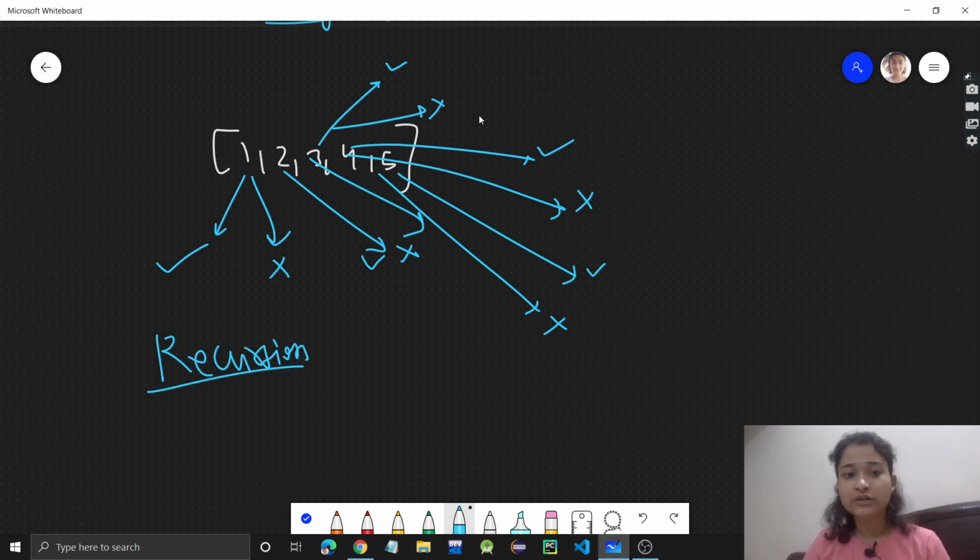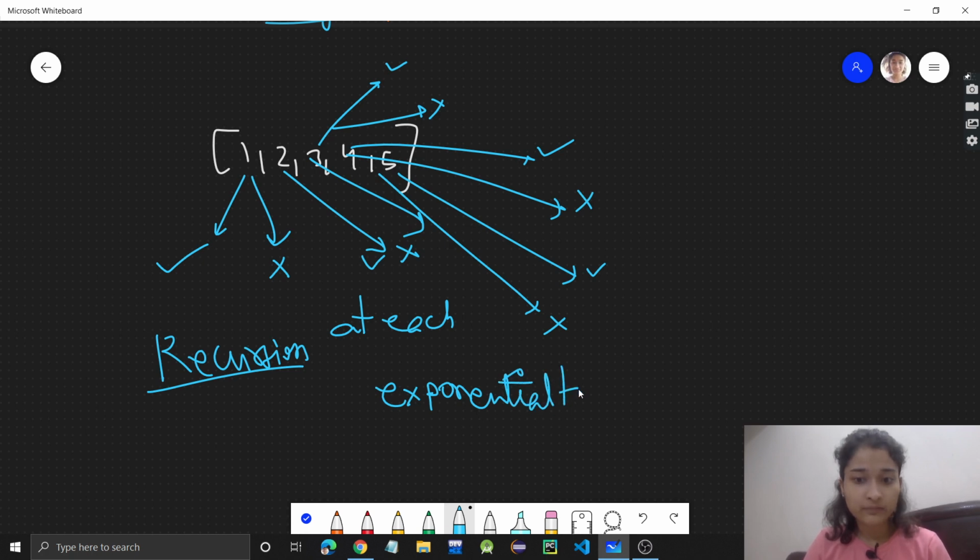But guys, recursion will not be an optimized approach here. Because at each level we have to make choices, so that will be exponential time. If there are n numbers, for all these n numbers we'll have to make choices: can we take this one, or do we not take it, like that.